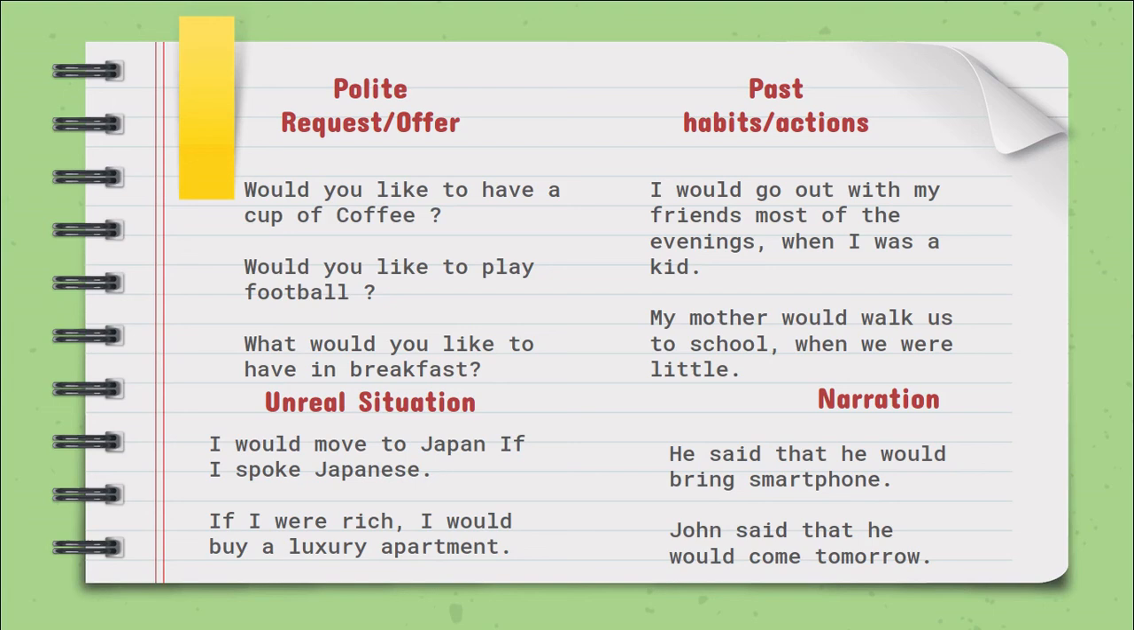Past habits and actions are also shown with the help of would. I would go out with my friends most of the evenings when I was a kid. My mother would walk us to school when we were little. Would is also used in narration. For example, he said that he would bring a smartphone. John said that he would come tomorrow.